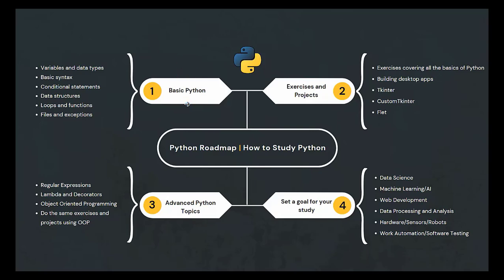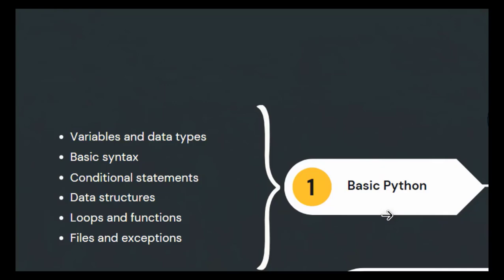The first thing that you need to do is to study the basics of Python. You need to understand the basics very well, because in most programming languages, the thing you really need to understand properly is the basics themselves. From the base, you need to understand topics like variables and data types. You need to understand what a variable is and how to create a variable. Here we are talking about Python, so you need to understand how to create a variable in Python, how variables work in Python, and also the data types available in Python.